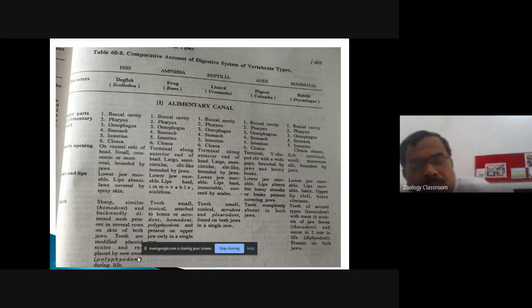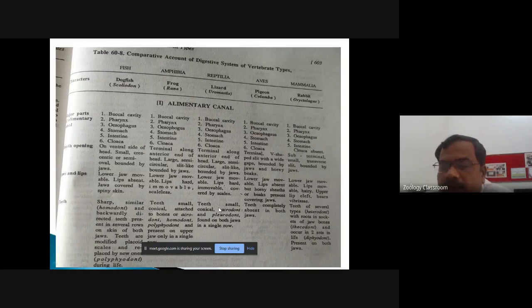Now come to the amphibia. Example is the frog we have seen. Teeth, these are small, conical, and attached to the bones. When these are attached to the bone, this condition is called as the acrodont. Teeth are all similar, condition is called as homodont. Another condition is polyphyodont, meaning these are replaced many times throughout the life, and these are present only on the upper jaw. So there is a single row of teeth, and these are located only on the upper jaw.